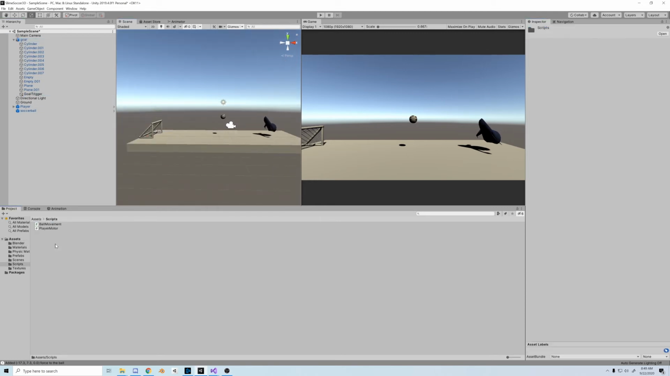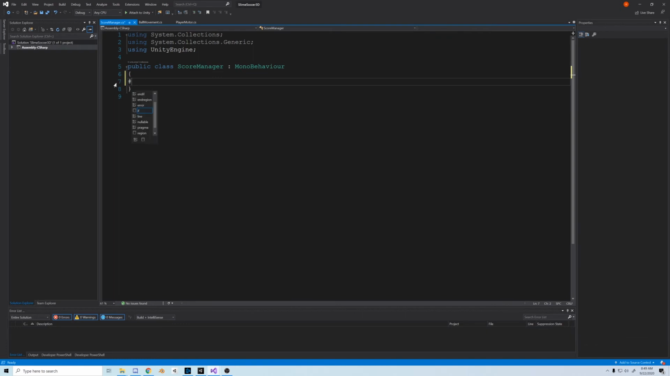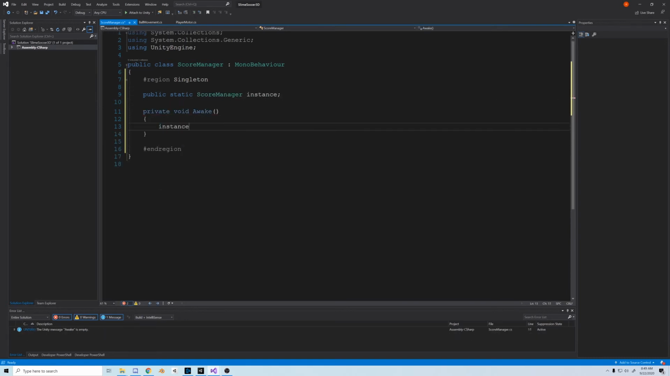Next, I'll create a new C# script and call it Score Manager. We'll open that up and clear it out. And then I'm going to declare it a singleton, so we can easily access the public variables and methods in this script from any other script. You can use #region and #endregion to create a collapsible area in your script. So now we do public static ScoreManager instance, and then Awake where instance equals this. So now we can access the public specifics of this instance from anywhere.